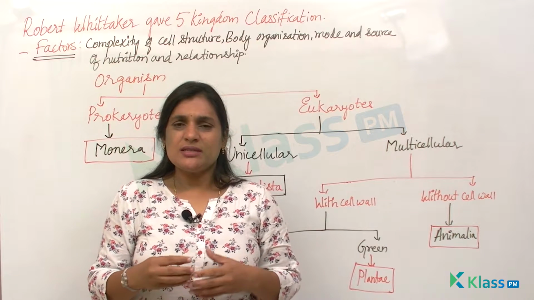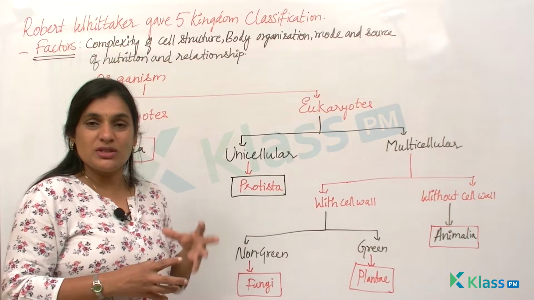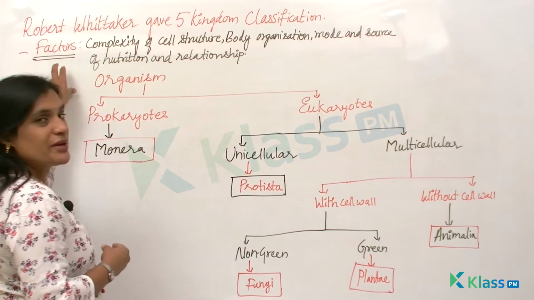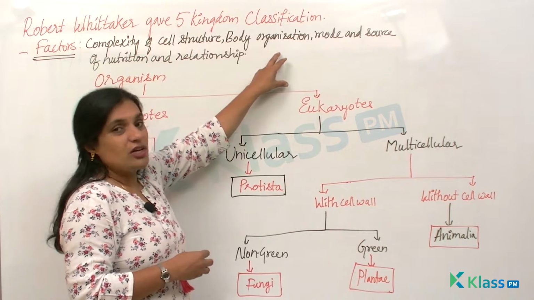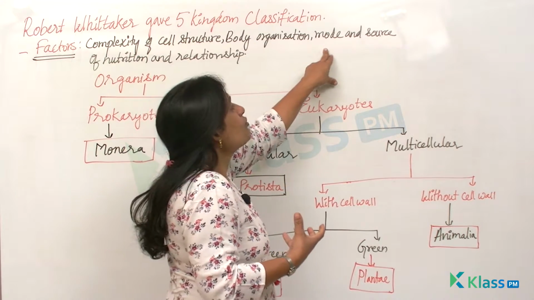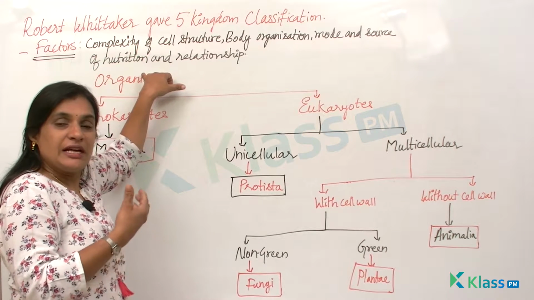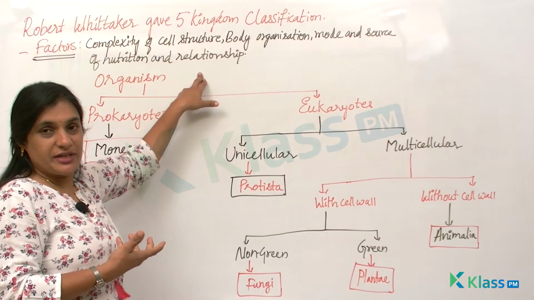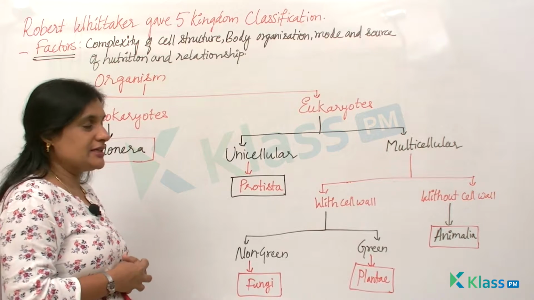So based on these conclusions, Robert Whittaker, who was an ecologist, came out with a five kingdom classification, which was based on factors like complexity of cell structure, the body organization, how the cells are arranged to give the proper shape, and the mode and source of nutrition. Mode in the sense what type of nutrition they have, like autotrophic or heterotrophic nutrition, and then the relationship with other organisms, the phylogenetic relationship.